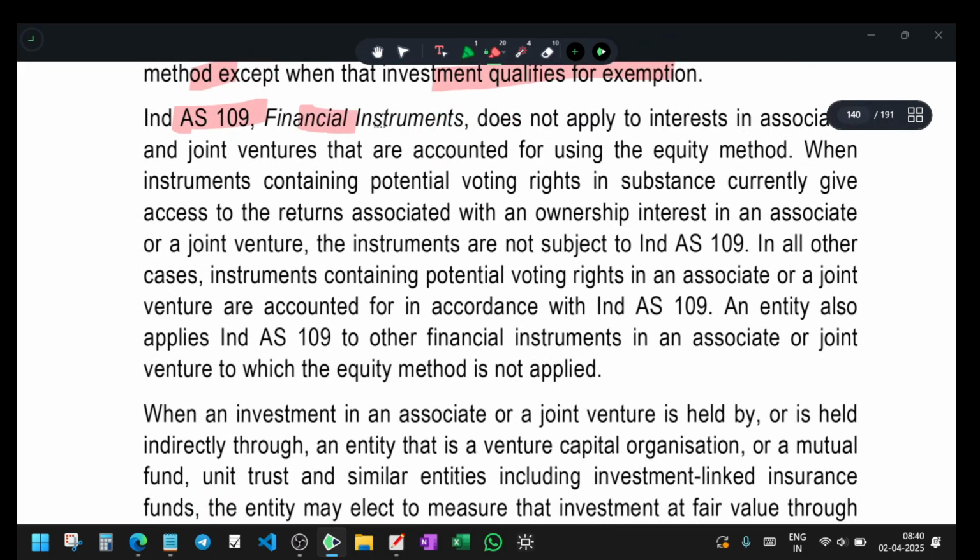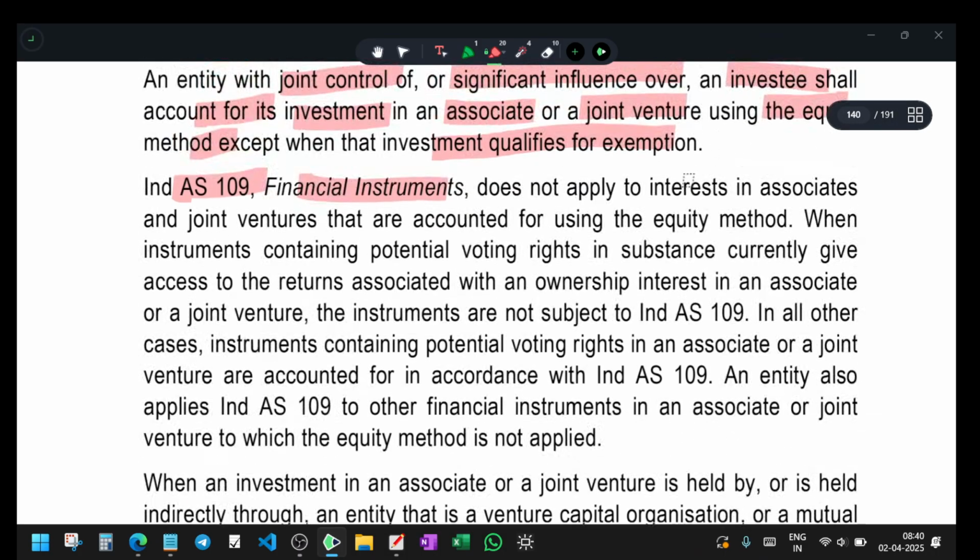Ind AS 109 Financial Instruments does not apply to interests in associates or joint ventures that are accounted for using the equity method. When the instrument contains potential voting rights that currently give access to returns associated with the ownership interest in an associate or joint venture, the investment is not subject to Ind AS 109.